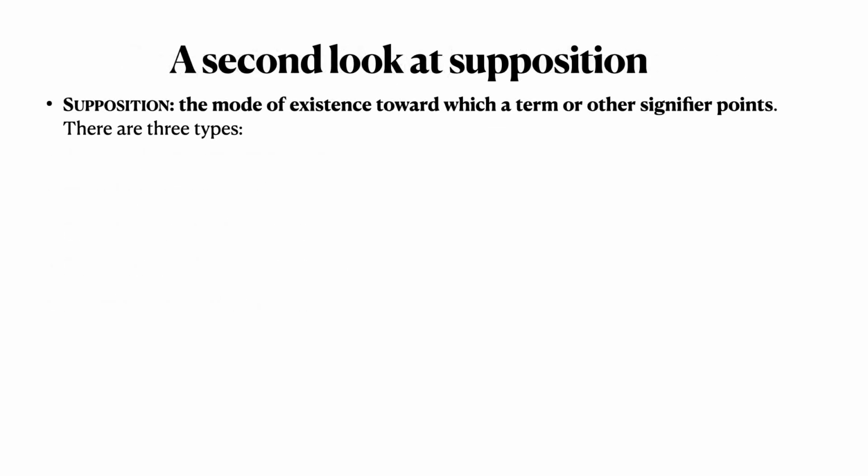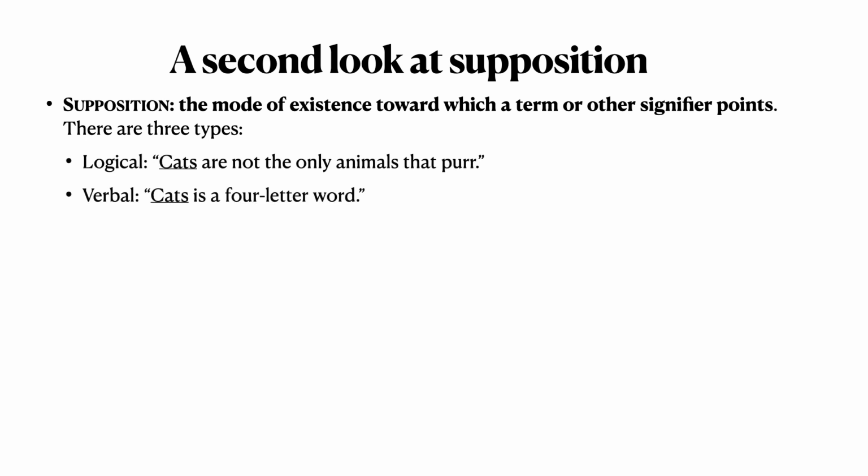First, let's just go back to what we learned about supposition in chapter 2. We learned there that supposition is the mode of existence toward which a term or other signifier points. And we talked about three different types, which you can see right here. There's logical supposition, which is the normal case. That's what we usually have, where a term that we use refers to a universal, and it refers to the concept itself, right? The logical concept, the thought.